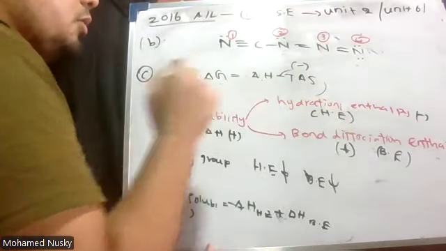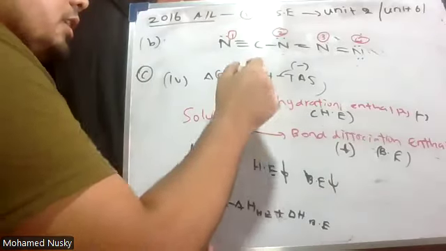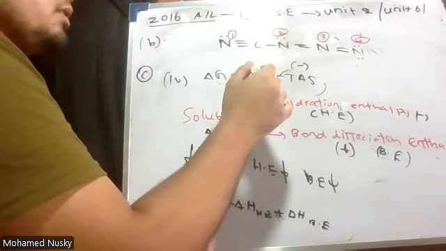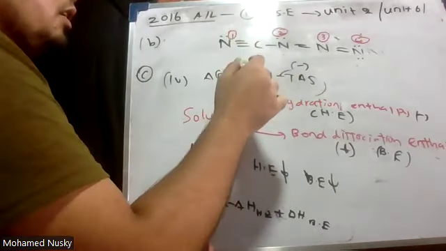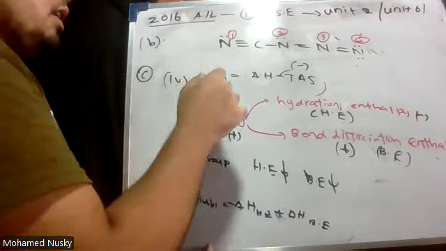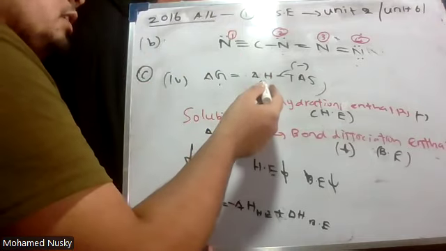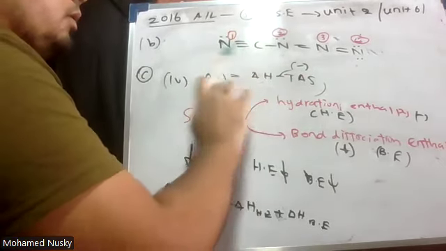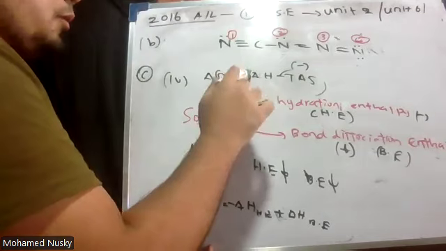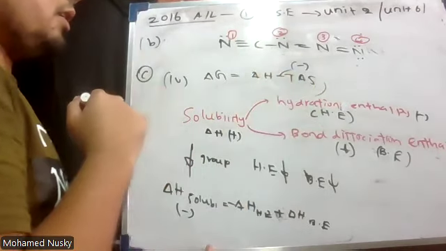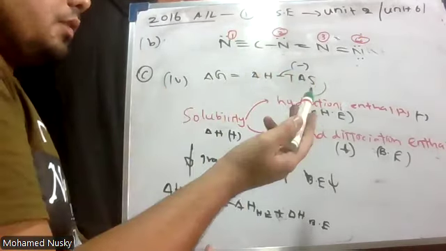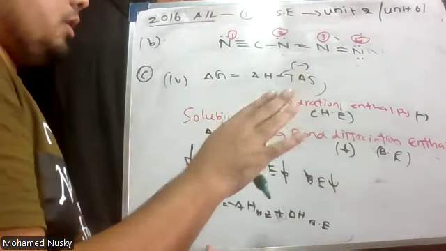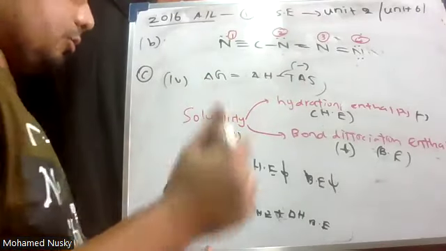So delta G depends on delta H. If delta H is negative, then delta G is negative. If delta H is positive, and the positive value is greater than this minus T delta S value, then delta G will become positive. If delta G becomes positive, then it is not soluble. If delta G is negative only, it is soluble.